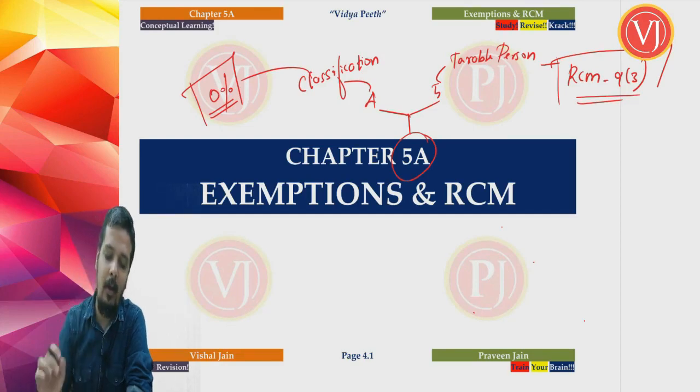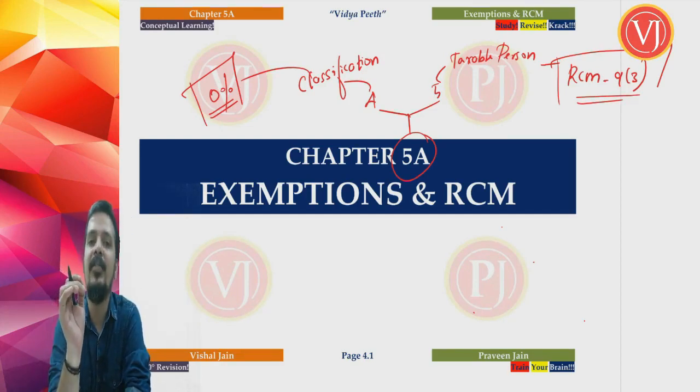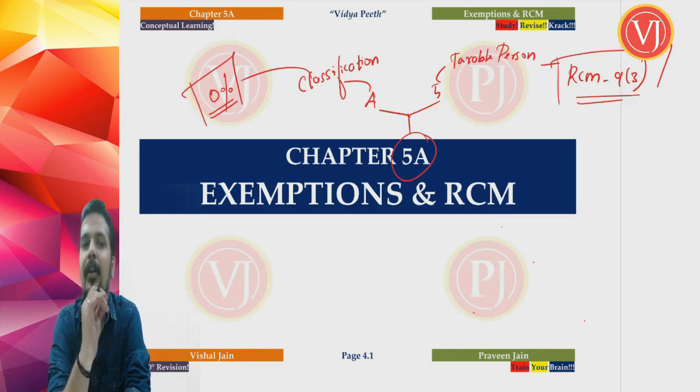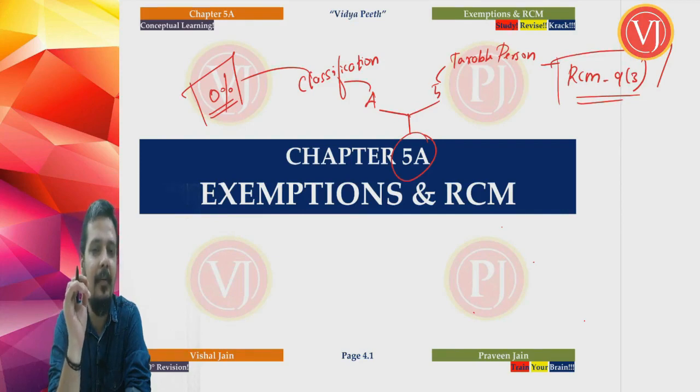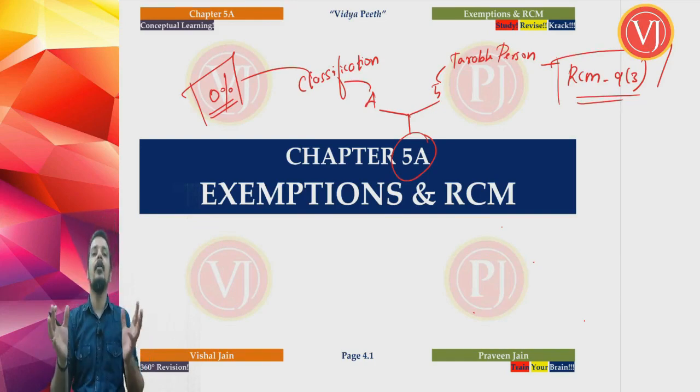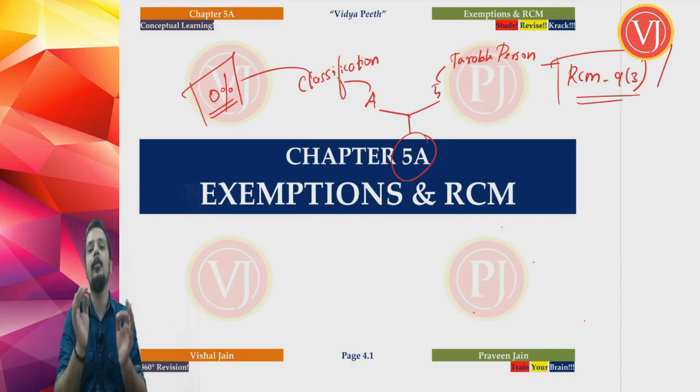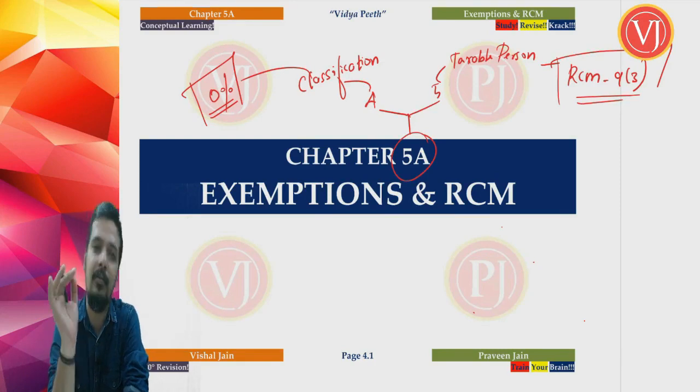So all I wanted to tell is, from chapter 4, we did not discuss something called exemption entries. From chapter 5, we did not discuss RCM under section 9.3. Why we did not discuss that in chapter 4 and chapter 5 is that we wanted to discuss them together in a proper flow chart so that you are prepared for your exam questions.